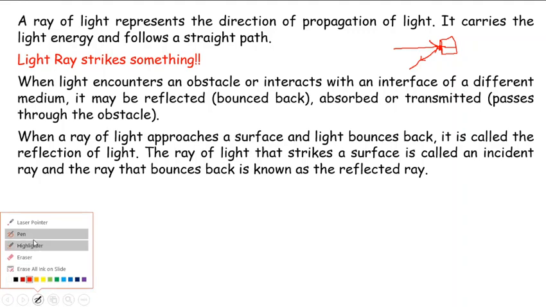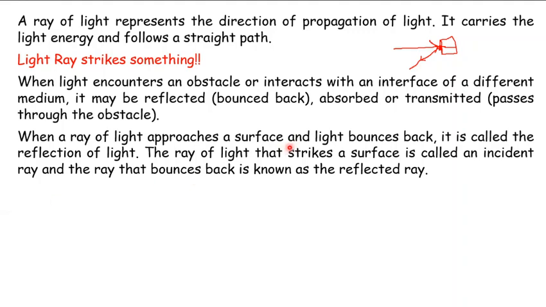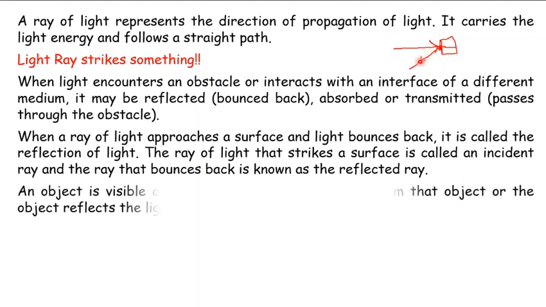Now, when a ray of light approaches the surface and light bounces back, it is called the reflection of light. The ray of light that strikes the surface is called the incident ray, and the ray that bounces back is known as the reflected ray. So this ray of light strikes the obstacle. ये इंटरफेस के साथ स्ट्राइक की है. We call this ray the incident ray. And the ray that bounces back, ये bounce back हो रही है. It is straight. So I'm not able to draw it straight for that. I'm sorry, but these are straight lines. It travels in a straight path. तो ये हमारी reflected ray होती है.